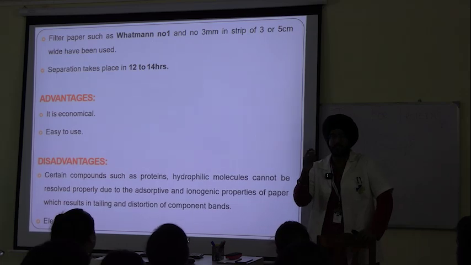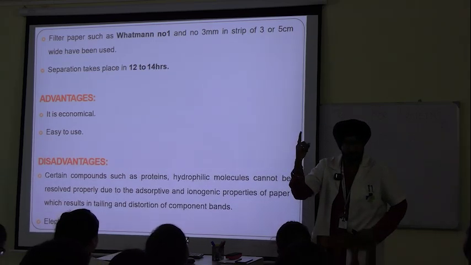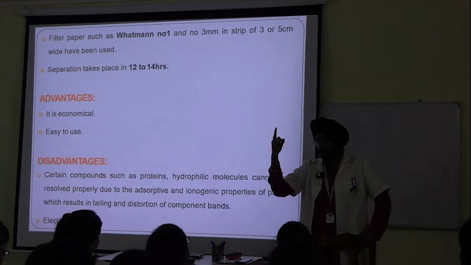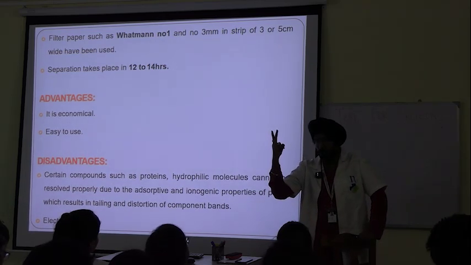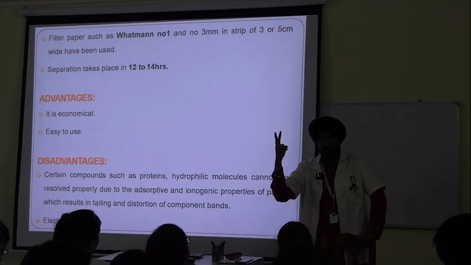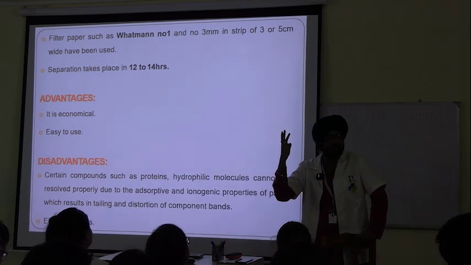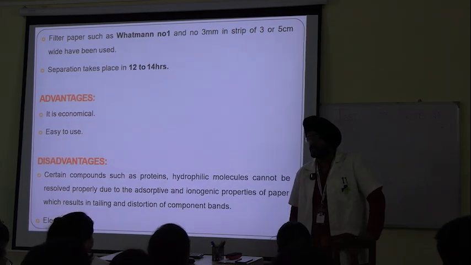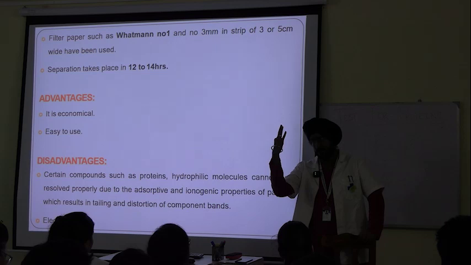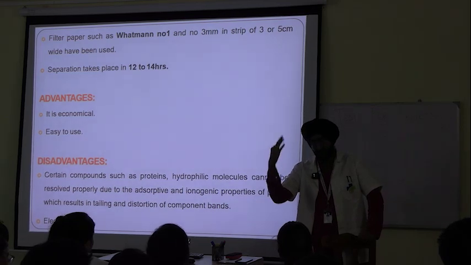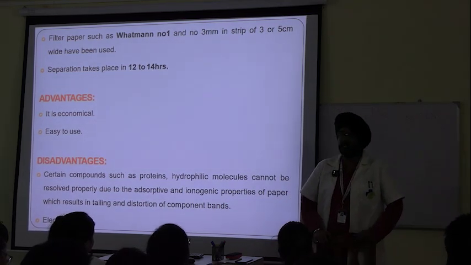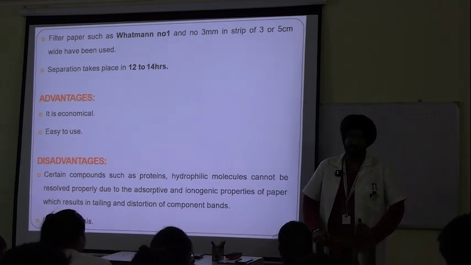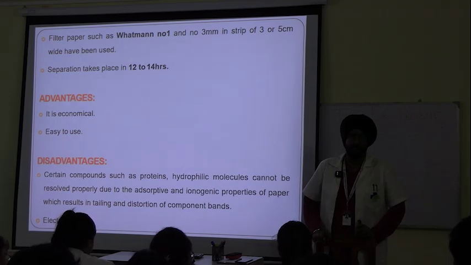And what are the constituents of nucleotide? Number one, nitrogenous base. Number 2, pentose sugar. And number 3, phosphate group. And phosphate has how many negative charges? PO4 3 negative. That is why DNA is negatively charged.